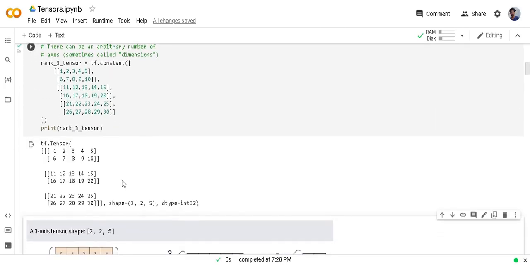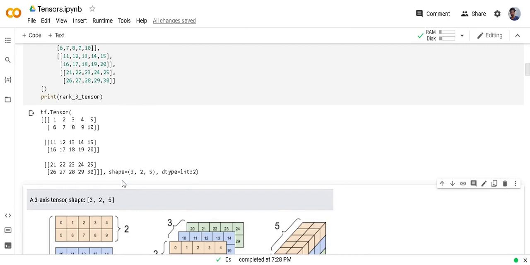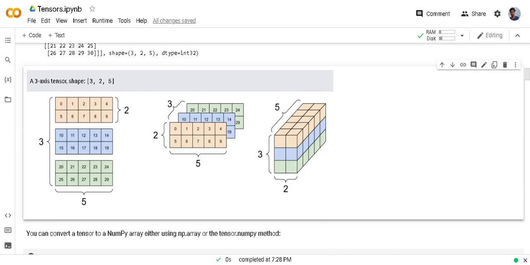So by seeing the shape, you can see a rank 3 tensor is going to have 3 dimensions. The first dimension shows the number of times you have repeated a matrix, and the matrix shape is 2 by 5. The second dimension shows rows and the third dimension shows columns. And to visualize a rank 3 tensor, please go through this image.